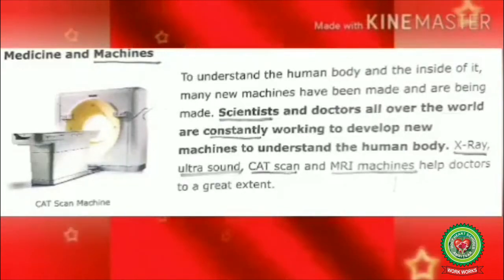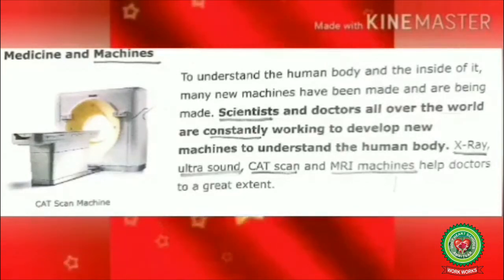To understand the human body and the inside of it, many new machines have been made and are being made. Scientists and doctors all over the world are constantly working to develop new machines to understand the human body. X-ray, ultrasound, CAT scan and MRI machines help doctors to a great extent.